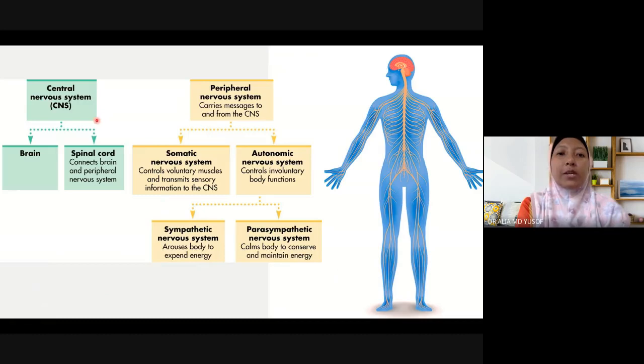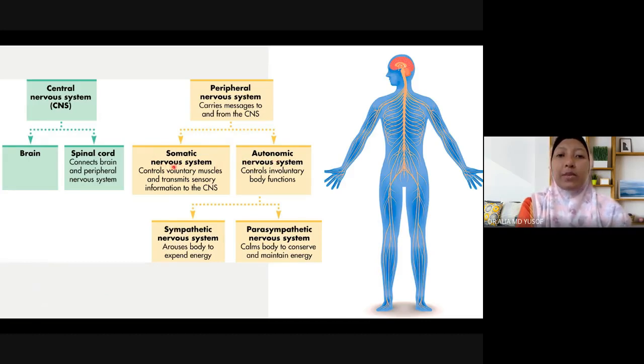It is divided into central nervous system and peripheral nervous system. The central nervous system is composed of the brain and the spinal cord, while the peripheral nervous system is composed of peripheral nerves that carry the somatic nervous system and autonomic nervous system.